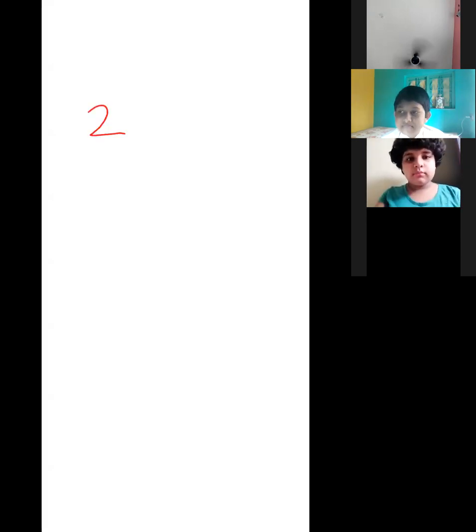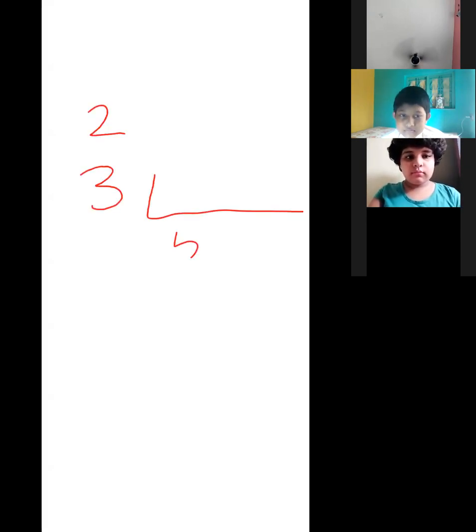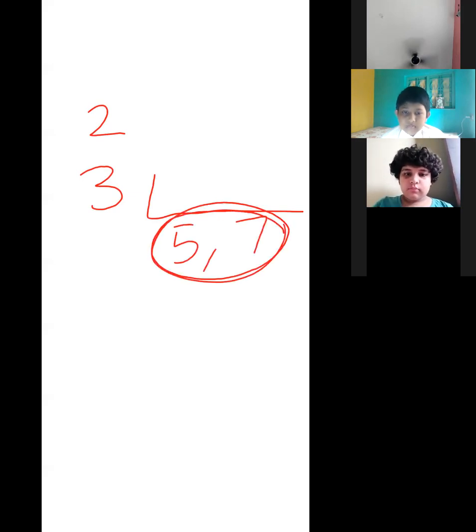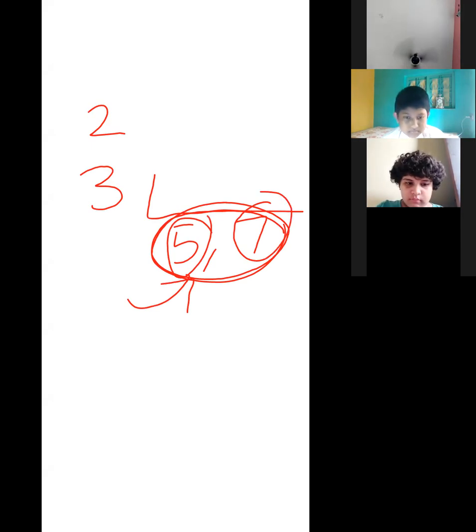Suppose 2 and 3 were there, then here we have got 5 and 7. Now is there any common factor of 5 and 7? No, only one. So we should stop here. These two are prime numbers, and also co-prime to each other. Understood or not?